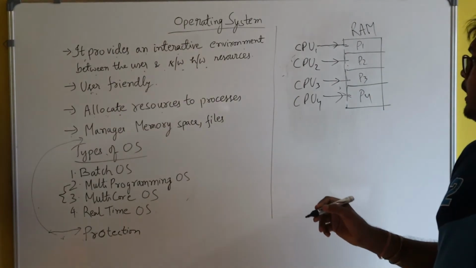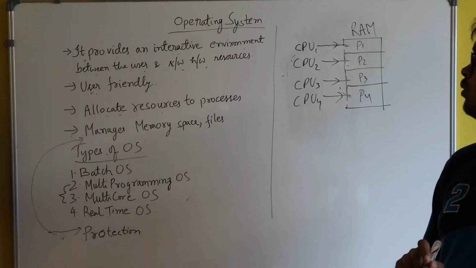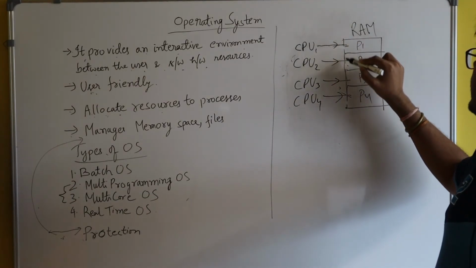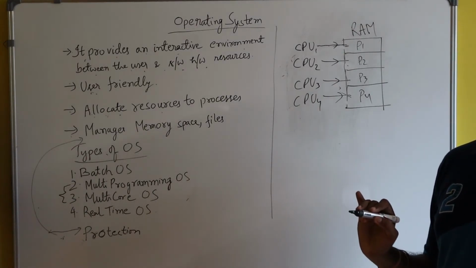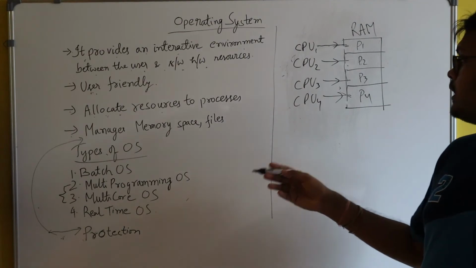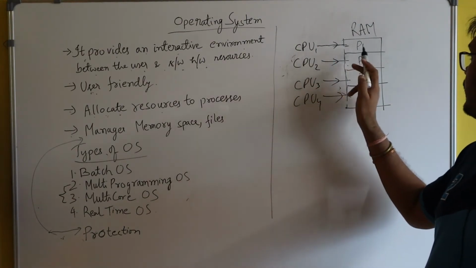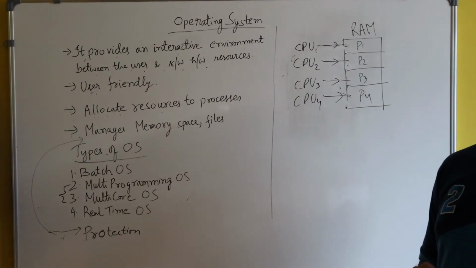So you see, it's a combination of multi-programming as well as multi-core. How? Since 4 programs are present in the RAM, it's the concept of multi-programming. And second, since more than 1 CPU is there and the execution is being done in parallel, it's the concept of multi-core.